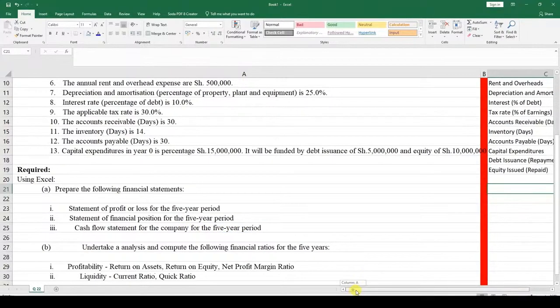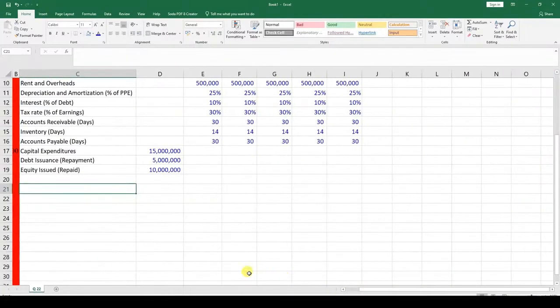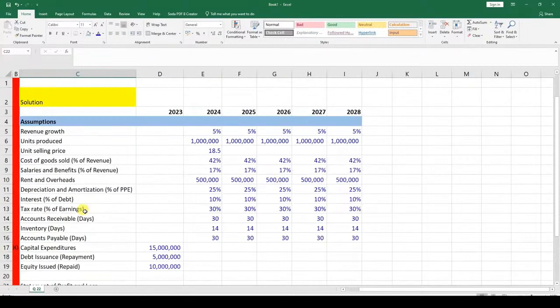So we are going to do all three. The statement of profit and loss is the first thing that we are going to do.